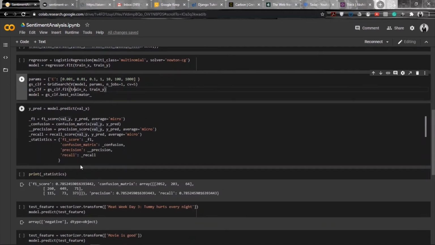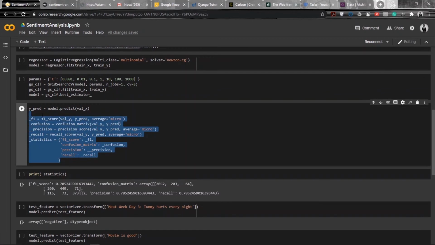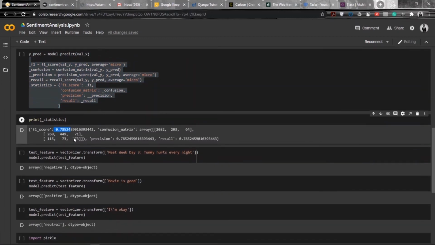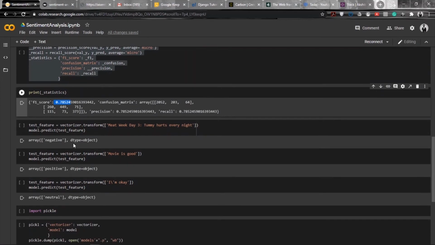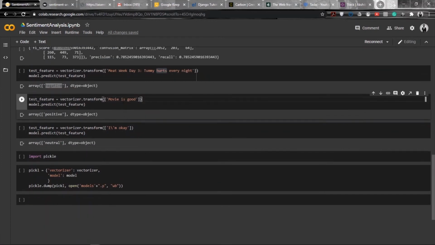Now, we check the model on our test or validation dataset and print the evaluation metrics. We can see that we got an F1 score of 78.52%. That is pretty good. Now, we can also check our model for some custom inputs like "meat week day 3, tummy hurts every night." The sentiment the model is predicting is negative, which is true for this. Then if the movie is good, it predicts positive sentiment. If the text is "I am okay," it predicts neutral sentiment.